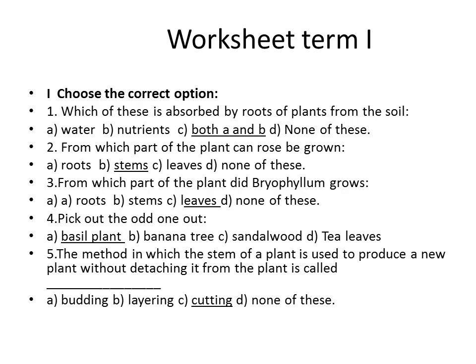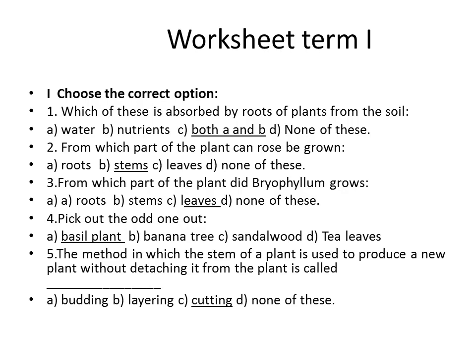And then fourth one, pick out the odd one out. Here the basil plant, banyan tree, sandalwood, tea leaves. Banyan tree, sandalwood and tea leaves are trees, and basil plant is an herb. So this is the odd one. Underline the basil plant.